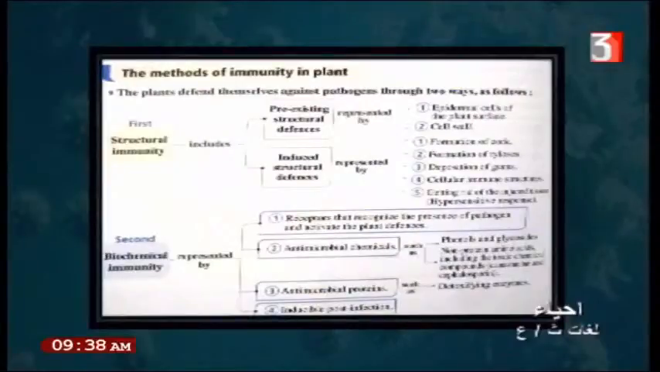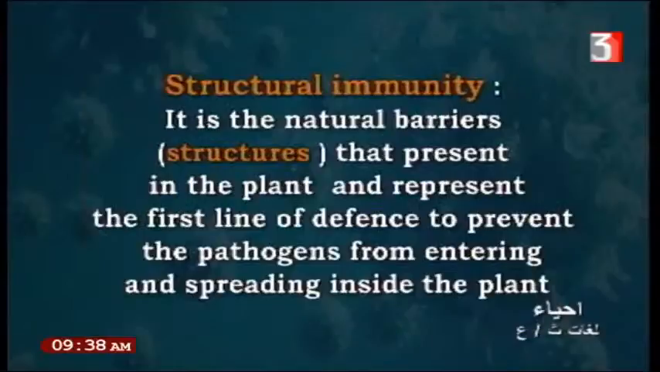Phenols, glycosides, non-protein amino acids, including toxic chemical compounds. Number 3, antimicrobial proteins, such as detoxifying enzymes. These detoxifying enzymes are found in the structure of the plant tissue, in post-infection, and this is from the biochemical immunity. We will describe each one separately.